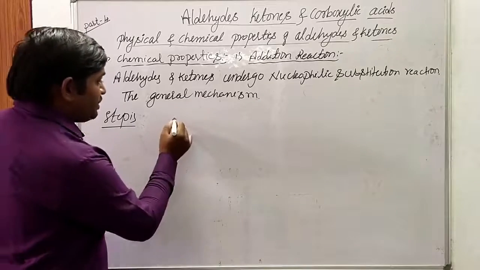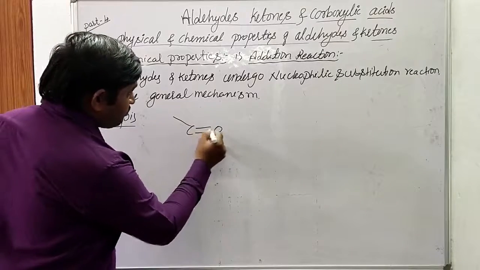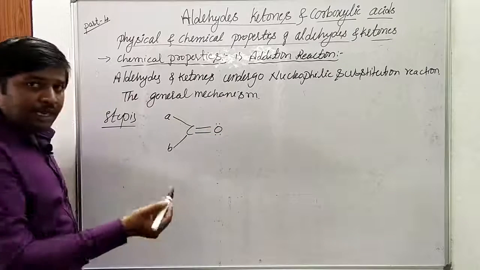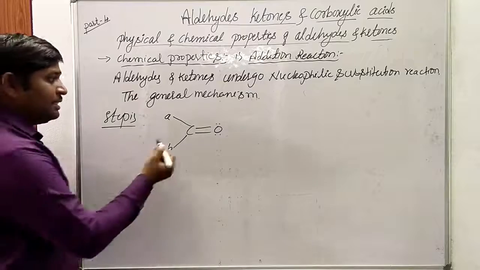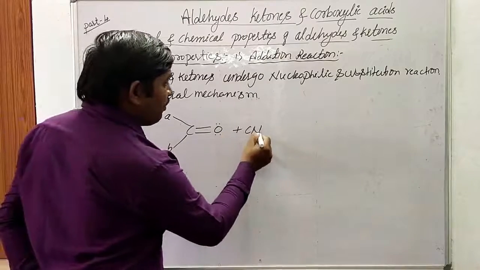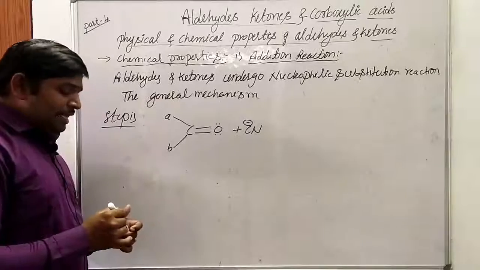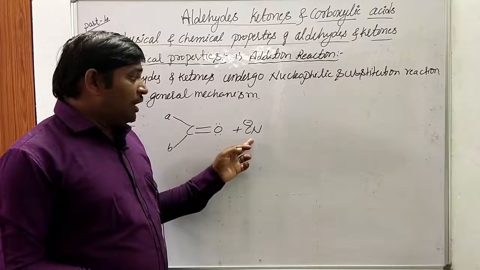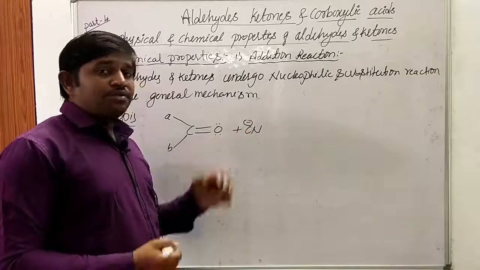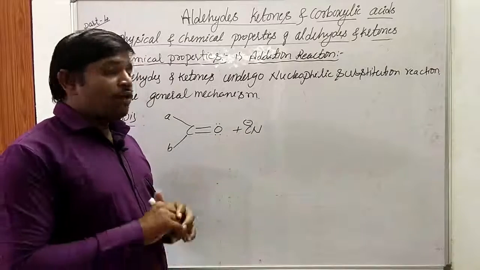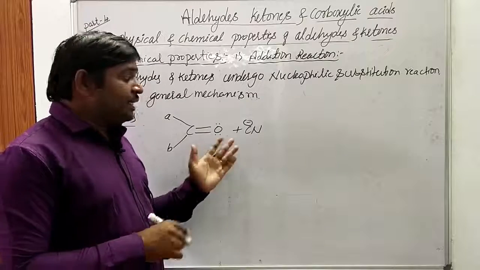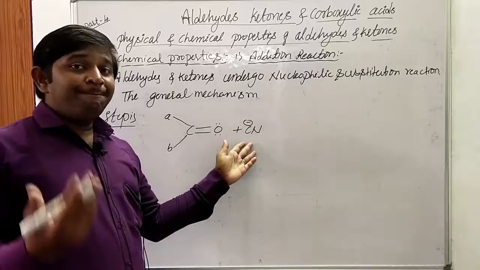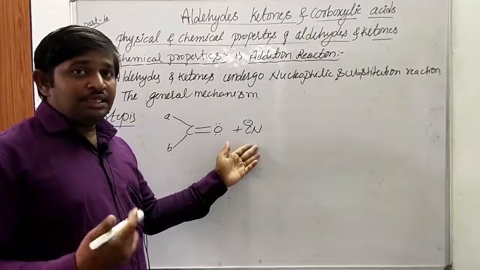So what happens in the first step? In the first step, the attack of the nucleophile takes place; A and B are any atoms or group of atoms, let us consider. Cyanide is the nucleophile. So how can we apply this nucleophile? It can be added in terms of HCN. HCN is covalent in nature, but we can't add HCN directly. So we have to add this nucleophile in the form of a base or alkali,